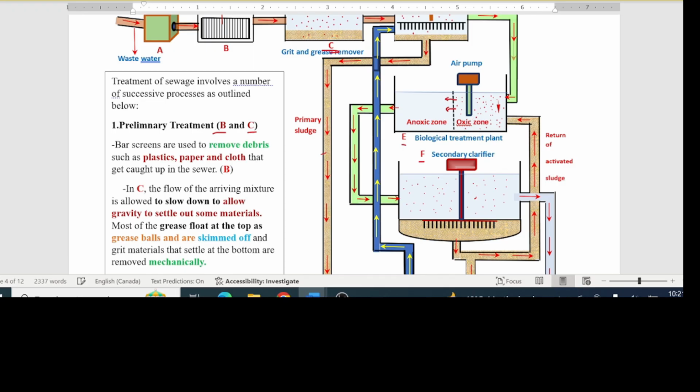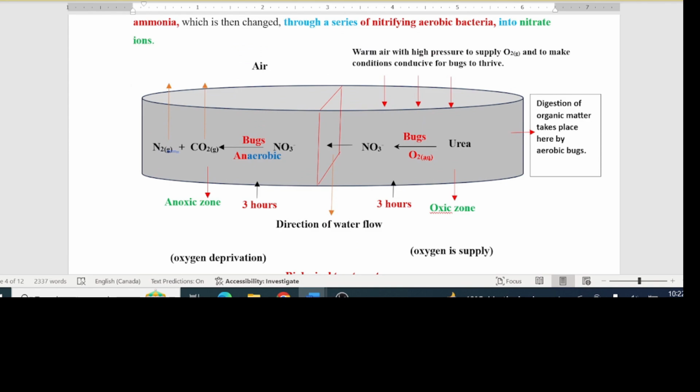To get a better understanding of what happens during biological treatment of the water, we'll have an expanded view of one of these circular basins. So this is the oxic zone.